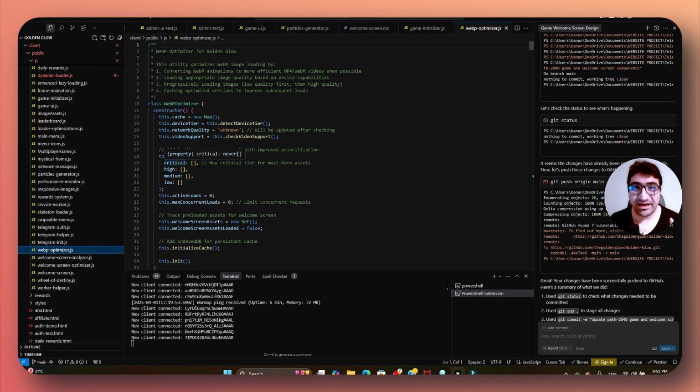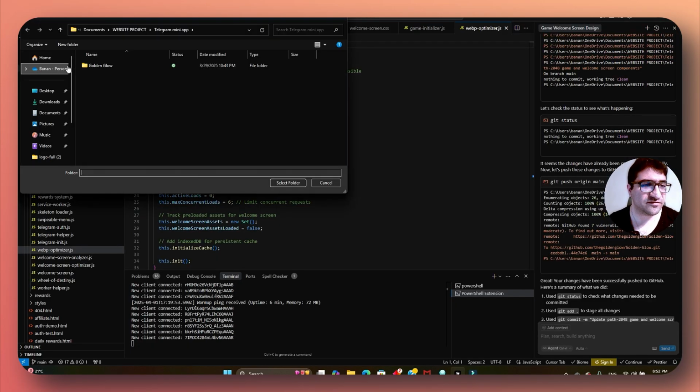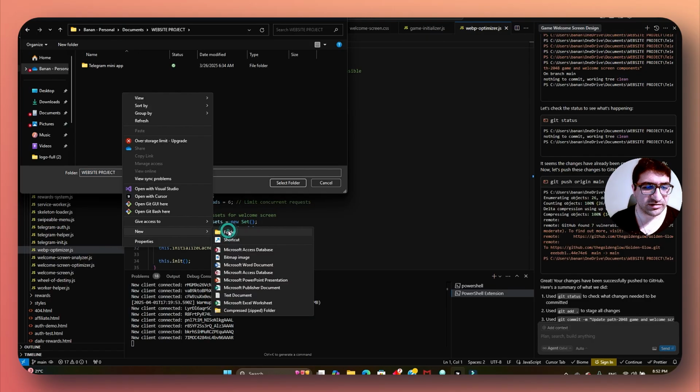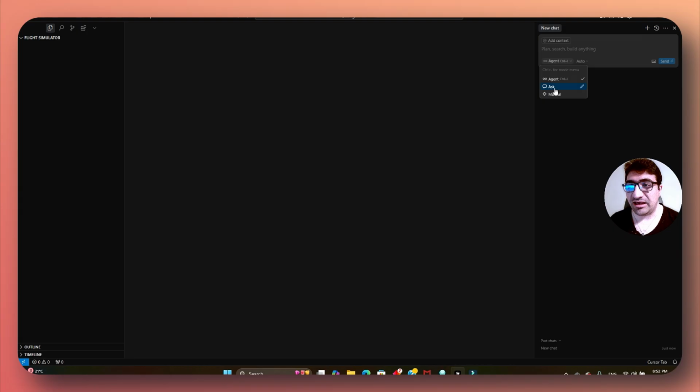So how did I do it? The key is we're going to use some graphical animation elements inside of our code, which is part of a lot of things we can see. So let's try something. Let's create a new folder just for a new project. I'm going to call it flight simulator. We're going to put it in ask mode. A lot of people do not use ask mode in Cursor.